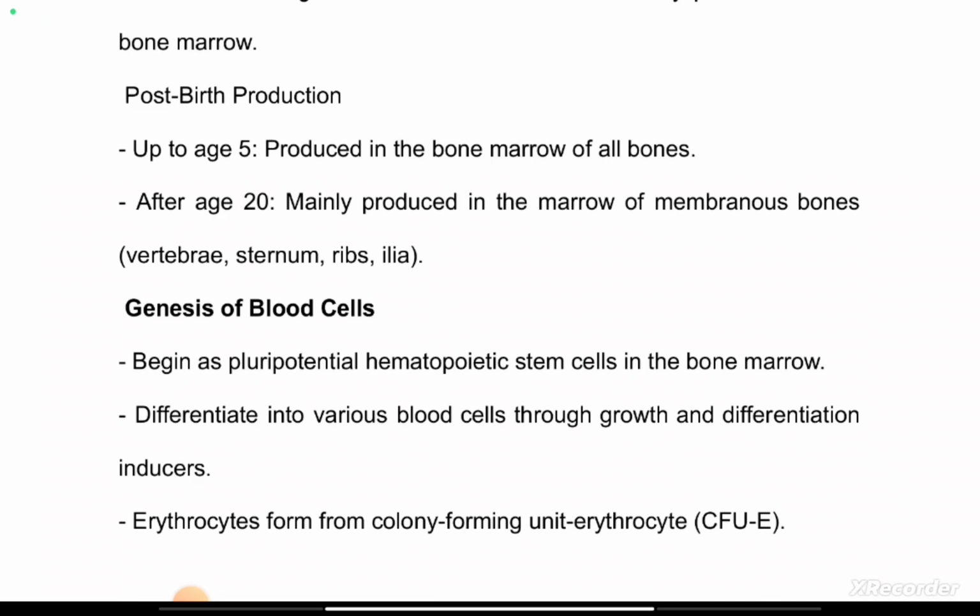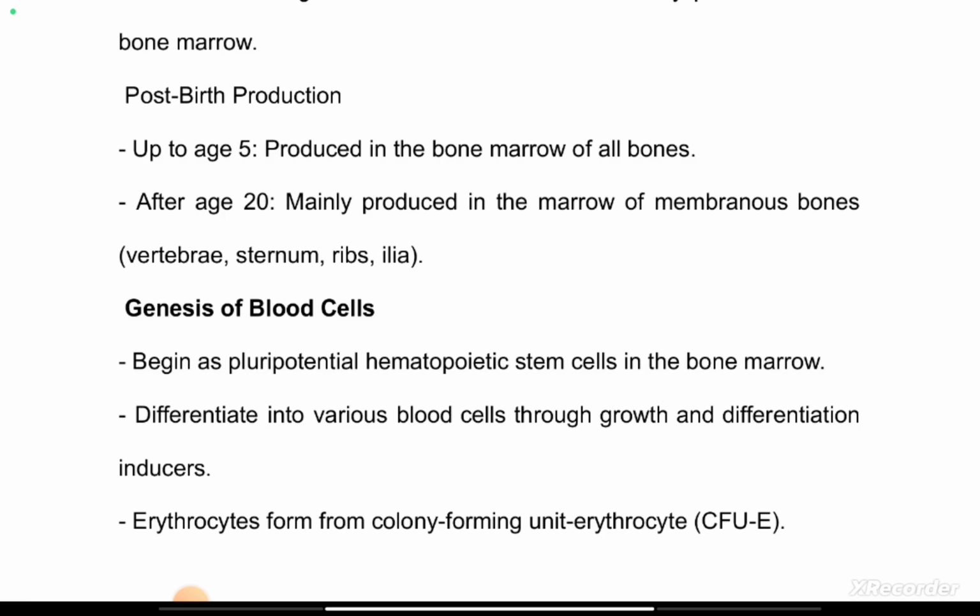But it is essential for you to know that from age 5 to age 20, there's fatty infiltration. Fatty substance infiltrates the marrow of long bones. In that case, what do you expect? The marrow of long bones loses its erythropoietic function, and you are only left with the membranous or flat bones to continue, because they are also producing from birth to age 5 together with the long bones.